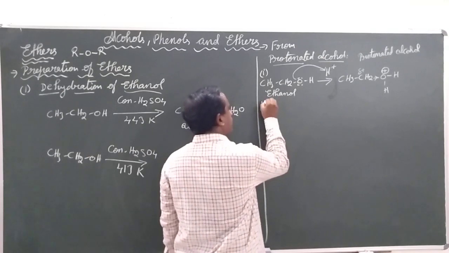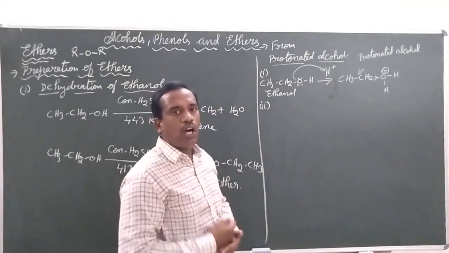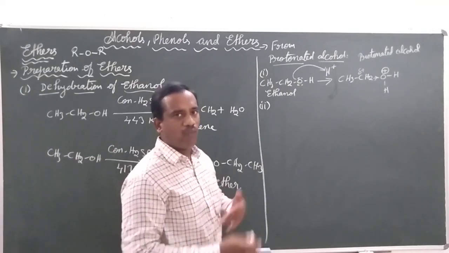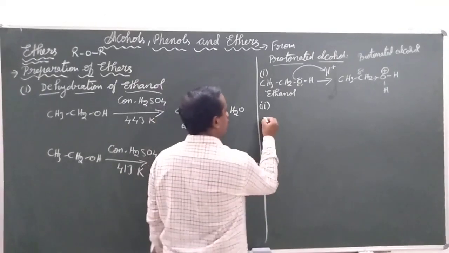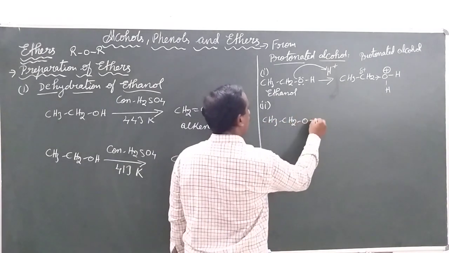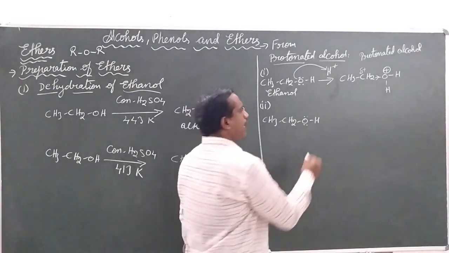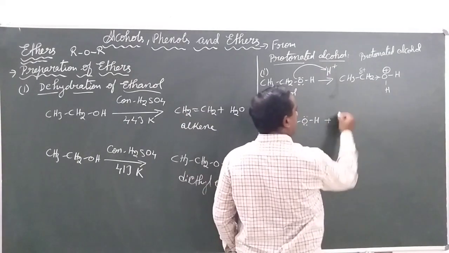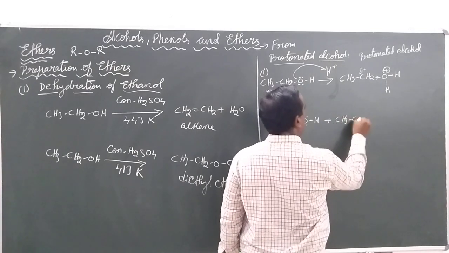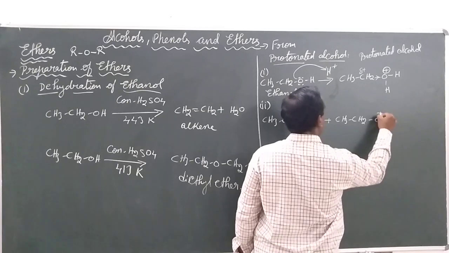In the second step, we are going to use the second mole of another ethanol, that is CH3CH2OH. It is going to be added to this protonated alcohol.